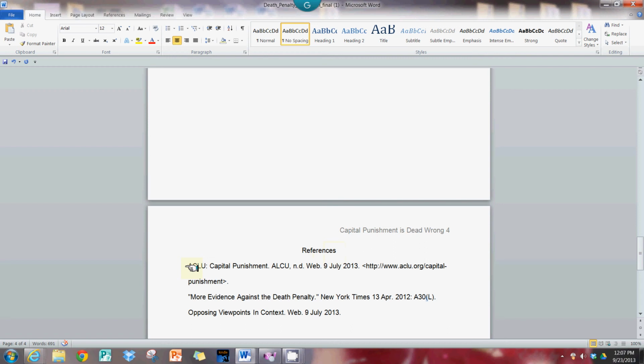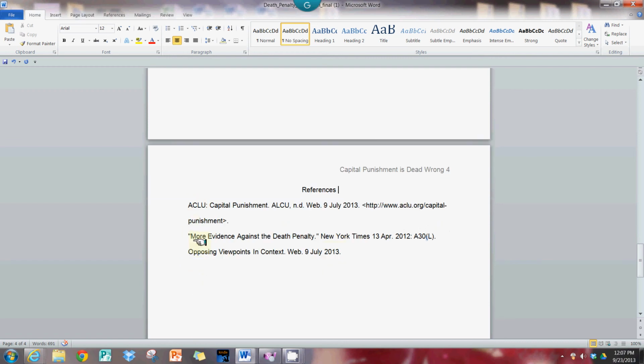So this is correct. Now we have a problem with these two entries that we have used as our sources. The main problem is not the spacing or the font or anything like that. It is the fact that APA calls for the second and third lines to be indented. So we have these probably from a copy paste from a virtual library database, or maybe these came from the internet and were created in a place like Nightsite. But regardless, these are two entries and they need to have the second, third, fourth, if need be, lines indented. So I'm going to highlight the first entry.